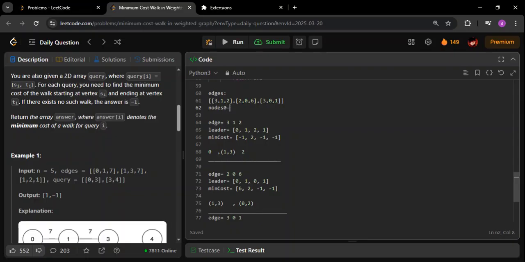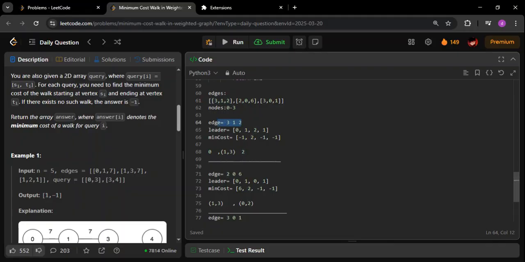0, 1, 2, 3. So these are the nodes going between 0 to 3, so there are basically four nodes. Now the first edge is between 3 and 1, and 2 is the weight. 3 and 1 are the nodes between which there is an edge. So: 3, 1 and 2.